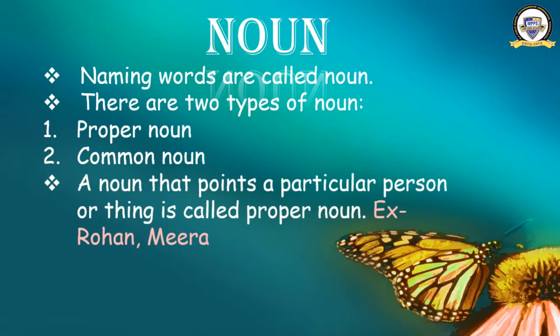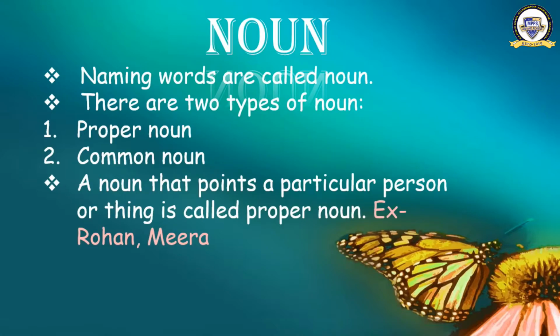A noun that points to a particular person or thing is called a proper noun. Noun means naming word, like boy, girl, teacher, Anita, apple, tree, road, etc. These nouns are of 2 types, proper noun and common noun.